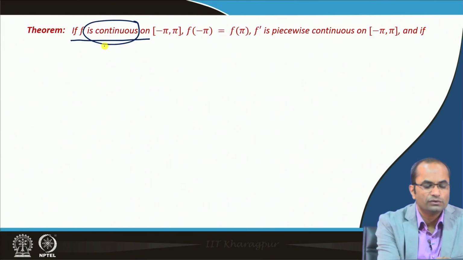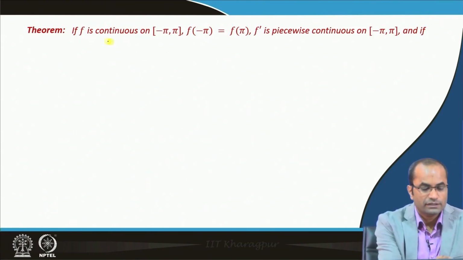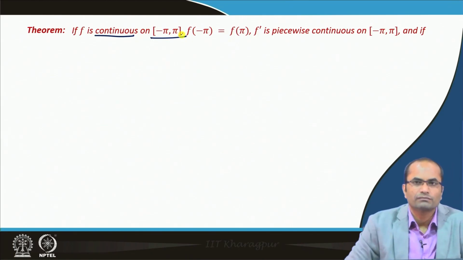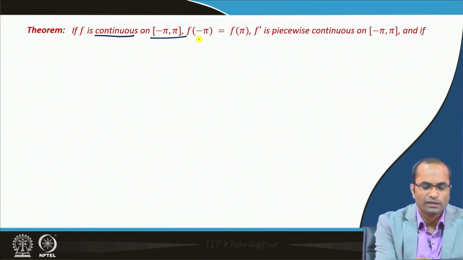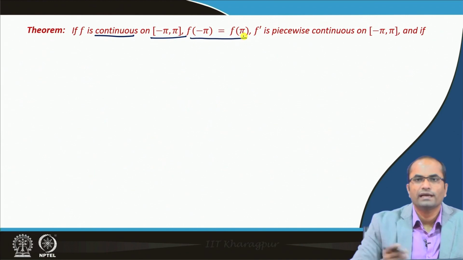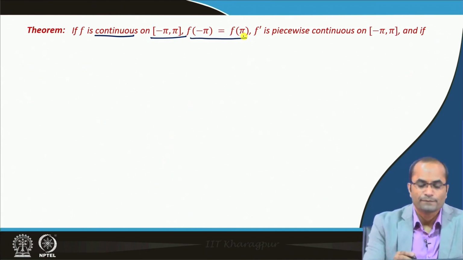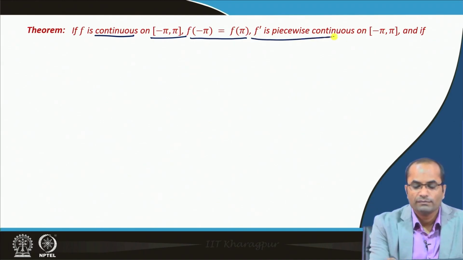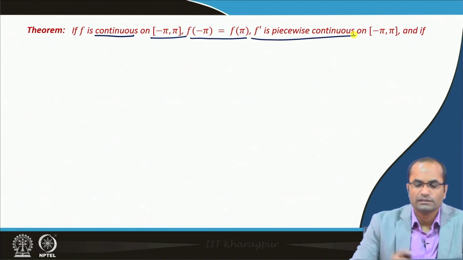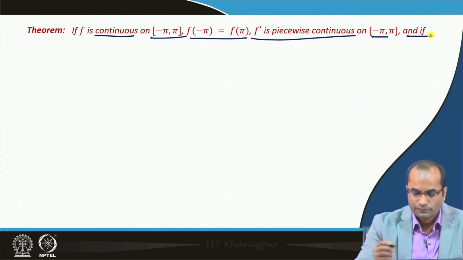If f is continuous in this given interval, we can generalize this to minus L to L as well, and then we have continuity at the end points as well. So, f of minus pi is equal to f of pi, and moreover f prime is piecewise continuous in this given interval, and